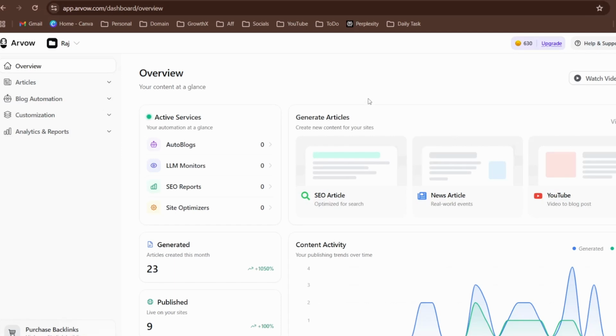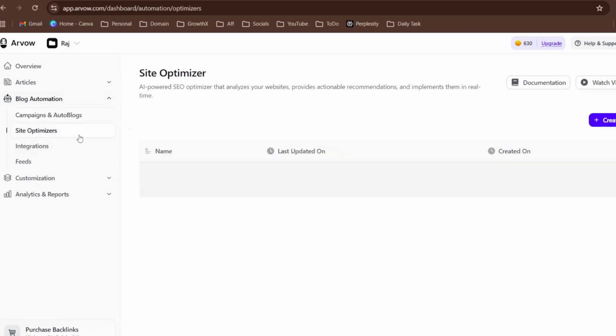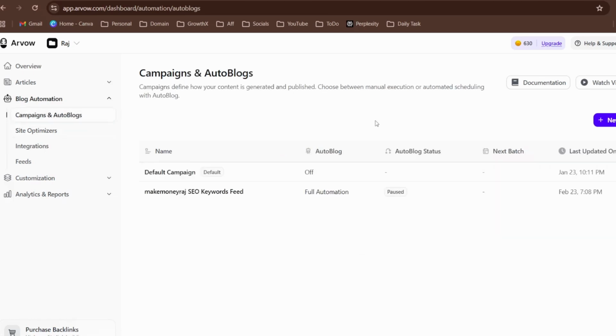So this is the closest software which writes me humanized blog articles, and this is not only an AI SEO writer but also an AI SEO agent, which analyzes your website, provides actionable recommendations, and also you can start auto blogging by running campaigns. Now, within just one click, you don't even have to enter into WordPress or anything. It's just one click, it's just going to do it for you.